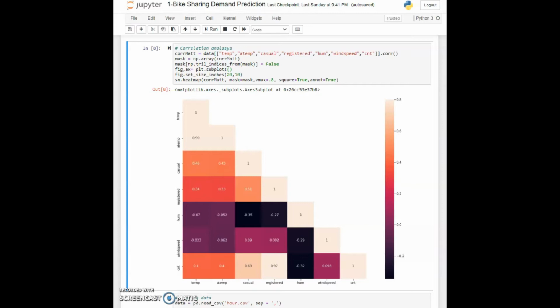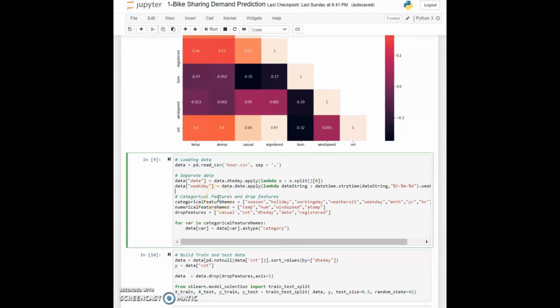Now we are going to do quite a few things, but they will all be around implementing random forest regressors. So we are going to prepare our data a little bit, so it will be ready for our model to process. If you remember, we said that we will remove some of the features and then change some of the existing features as well. So let's do that. In cell 9, I will read in my dataset again, and you can see here that we are having all our features that we talked about, and if you remember, we said that we will remove casual and registered.